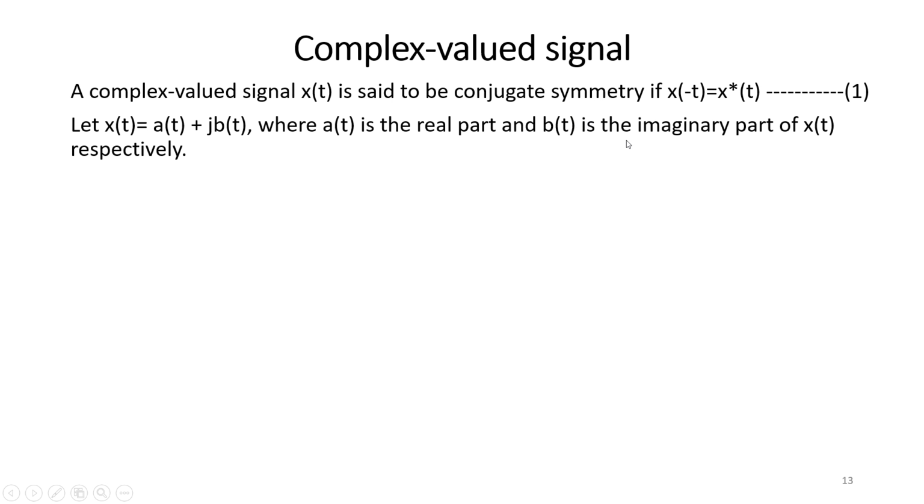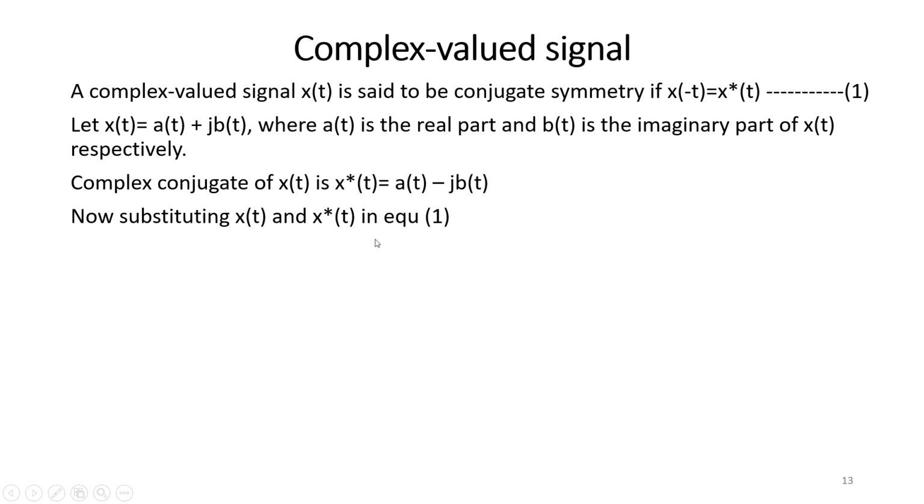So let us consider that x(t) is a complex signal, that is a(t) plus j b(t), where a(t) is the real part and b(t) is the imaginary part of x(t). The complex conjugate of x(t) will be a(t) minus j b(t). Now substituting x(t) and x of minus t in these equations, we replace t with minus t. So a of minus t plus j b of minus t is equal to a(t) minus j b(t).